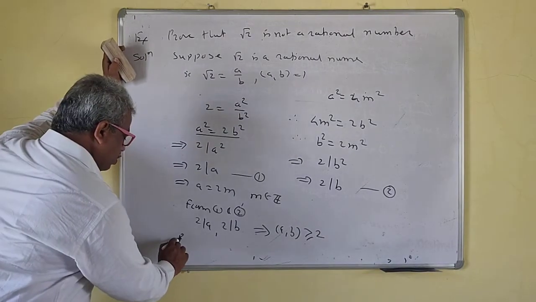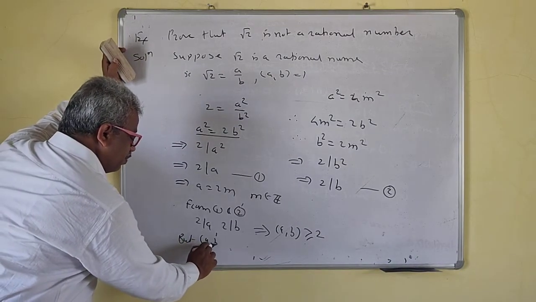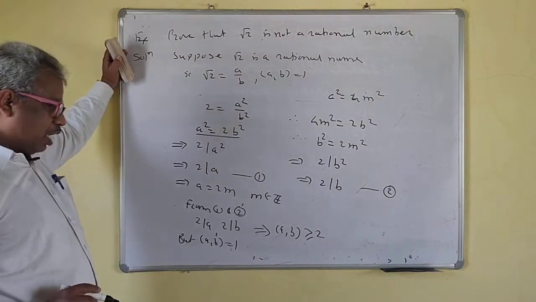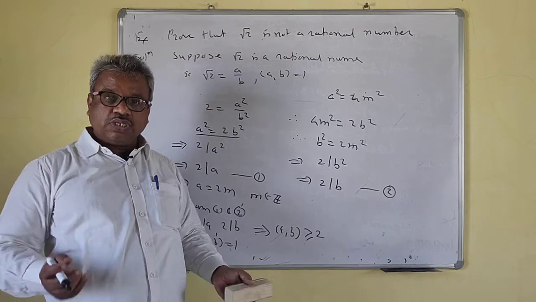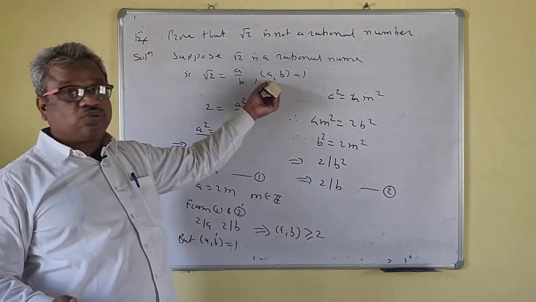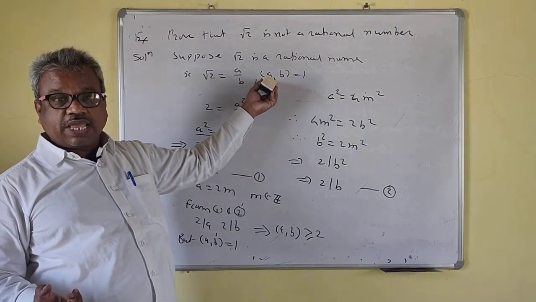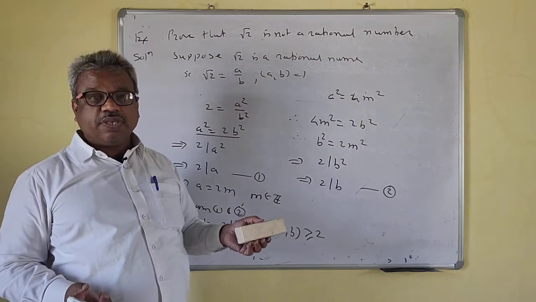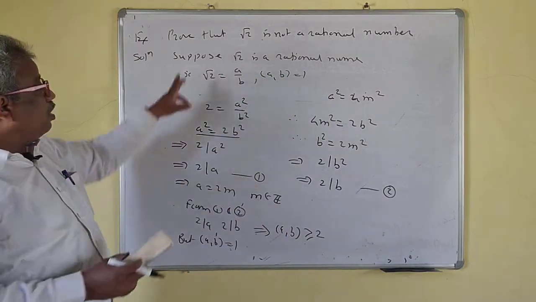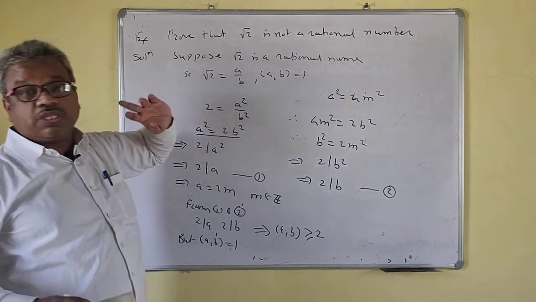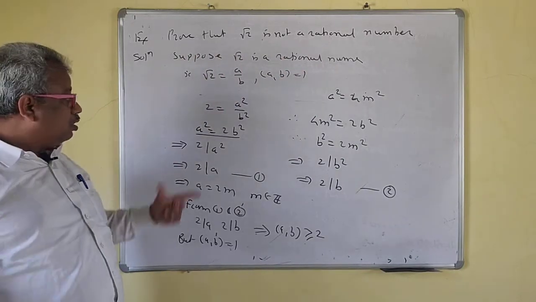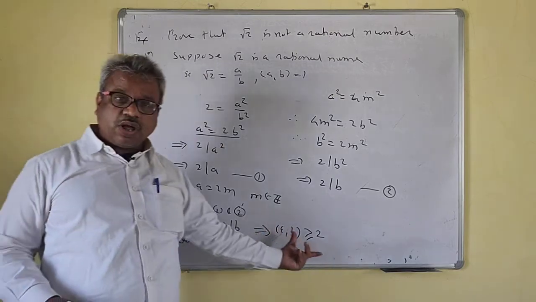But GCD of a, b is equal to 1, and from this we get GCD of a, b is greater than or equal to 2. How? We have chosen a and b such that GCD of a, b is 1. So this is my wrong supposition. Root 2 is a rational number is the wrong supposition, and from this wrong supposition I get a wrong answer.